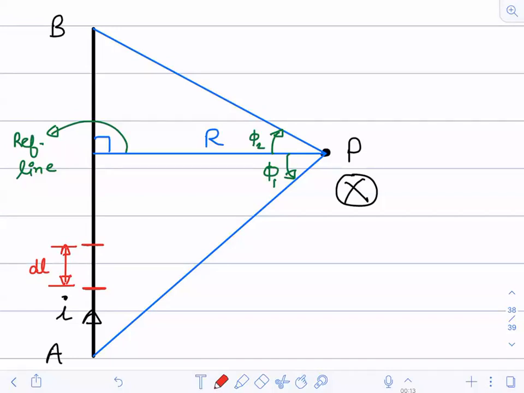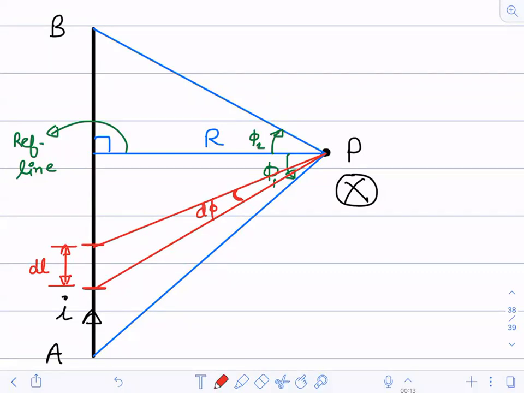Now you have to see what angle this subtends at point P. I'm taking this angle as d phi.